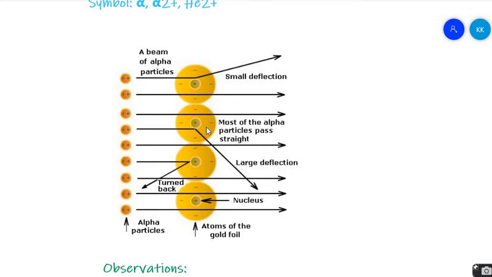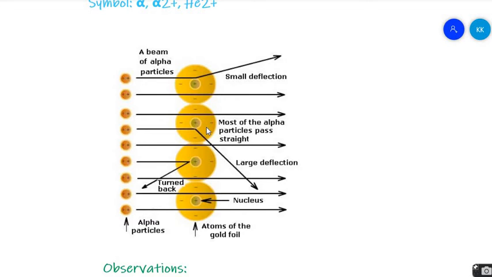If there is a big, huge volume of massed items in the path, they will get bounced back. Or if there are minute little particles in comparison to the alpha particle, then the alpha particle will get deviated from its path a little bit. This is what can happen. So the same thing happened here.